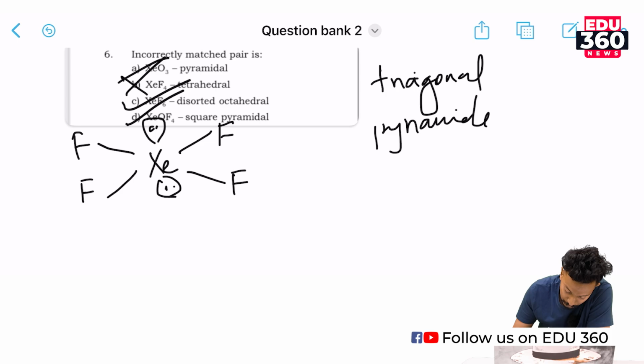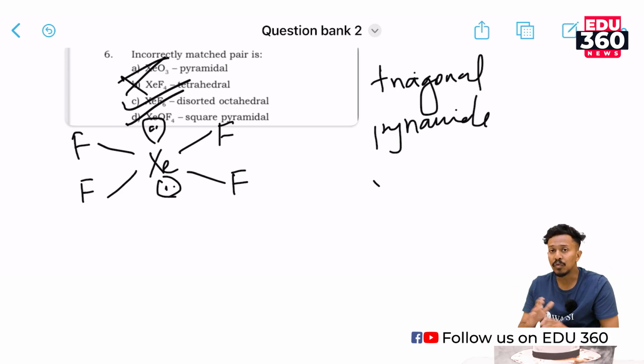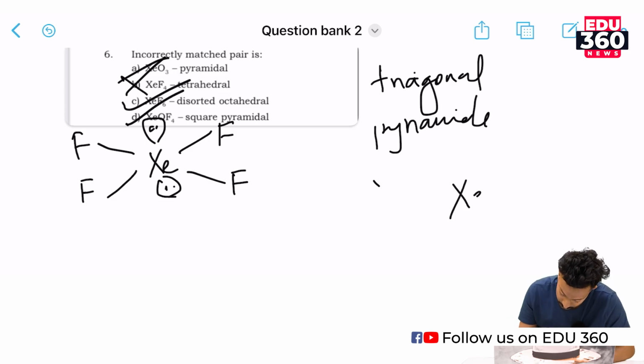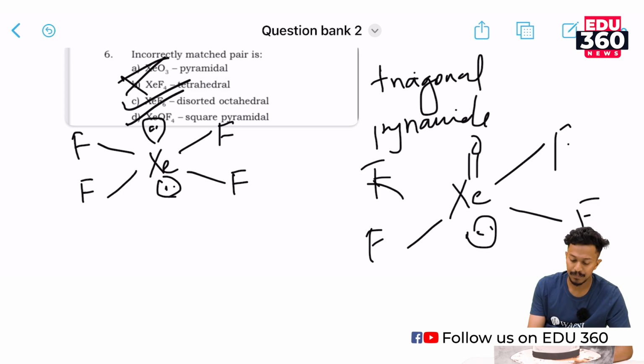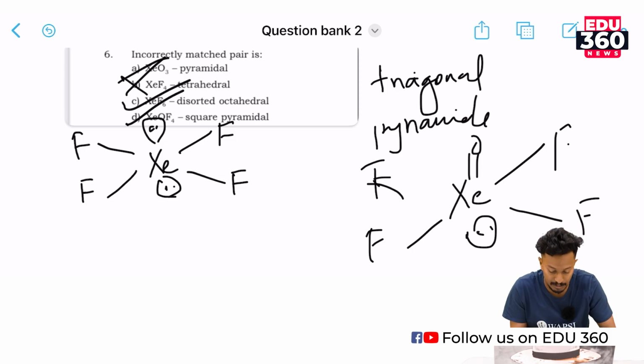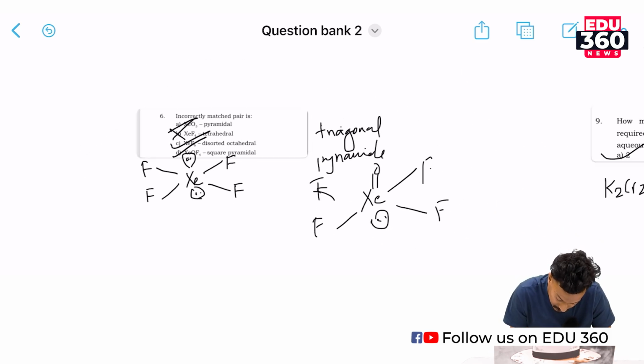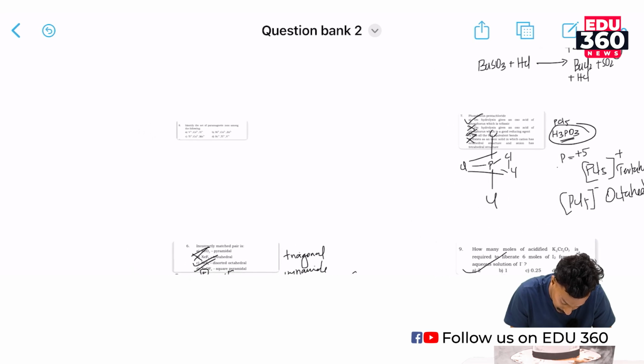XeOF4 does have a square pyramidal structure. This is because it has 4 bonded atoms and 1 lone pair. This is correct. We will move on to our next question.